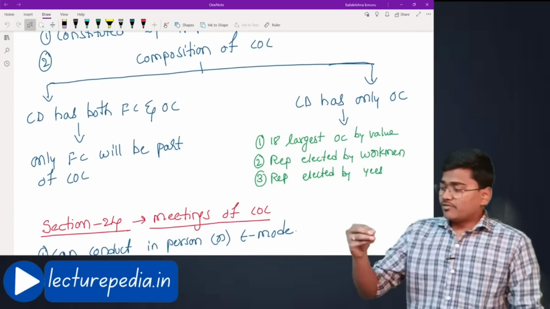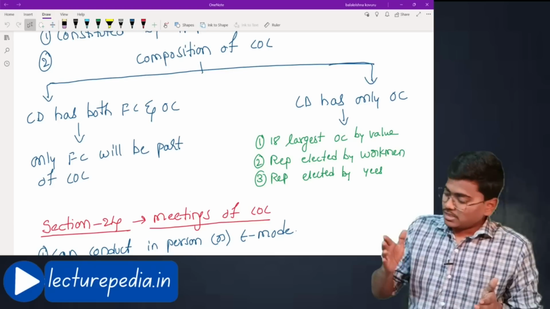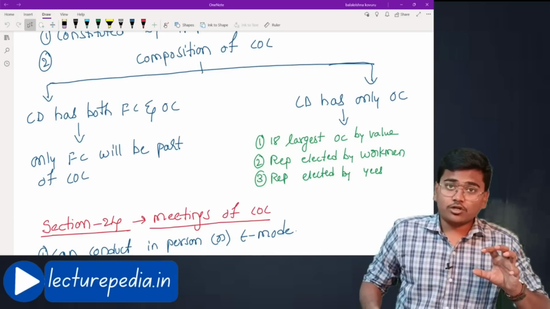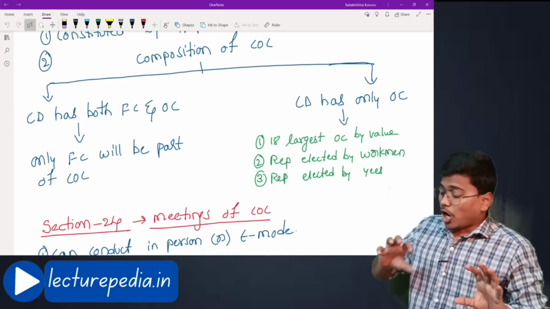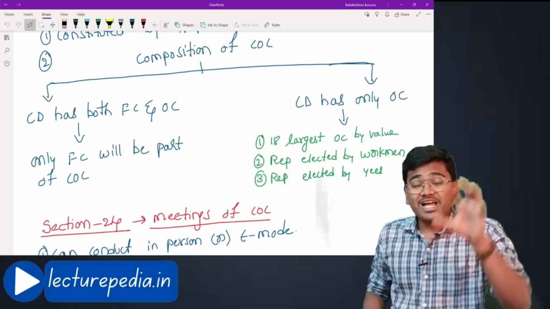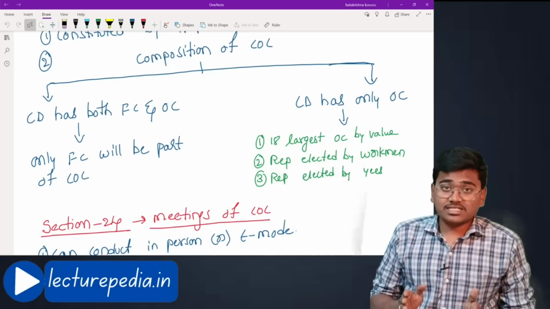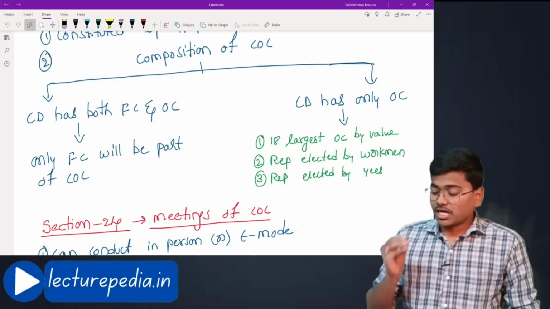See, if the corporate debtor is having both financial creditor and operational creditor, in that case, all the financial creditors will be members of committee of creditors. Okay, in that case, operational creditors will not be members of committee of creditor. Only financial creditors will become members of committee of creditors. That is the situation when the corporate debtor is having both financial creditors and operational creditors.